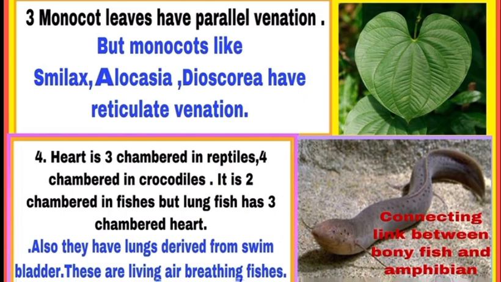Also, these fishes have lungs derived from swim bladder and they can breathe in air. These are living air breathing fishes. Also, it is a connecting link between bony fish and amphibians. This suggests that in past amphibians have developed from fishes.